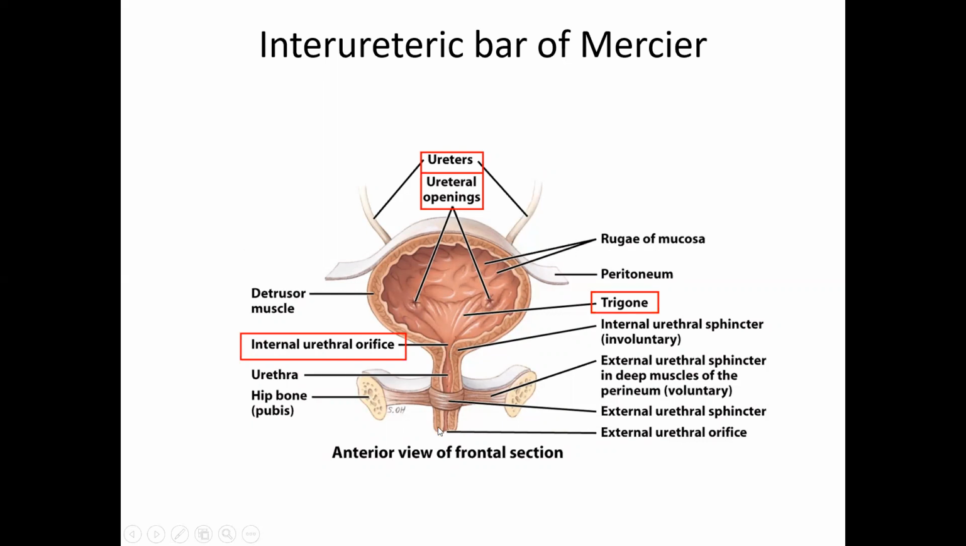Entering the bladder is not a problem, but searching for the ureteric opening is a big problem. So that's why you use the interureteric bar of Mercier, which is the horizontal ridge seen in the posterior part of the bladder. That is easy to identify. And then you can search for the opening at the edge of Mercier's bar, which is where the ureter will open.